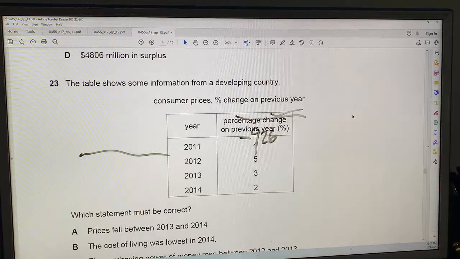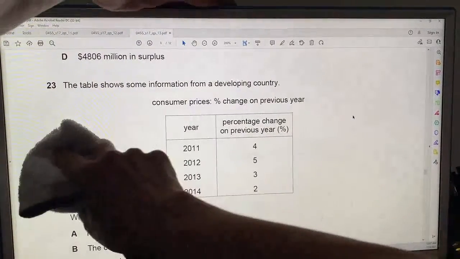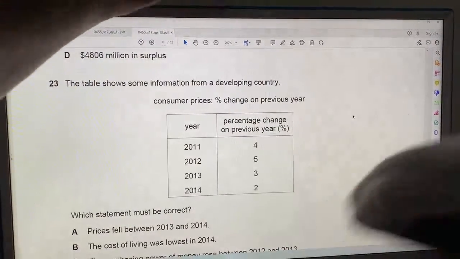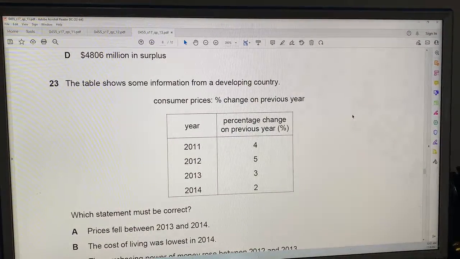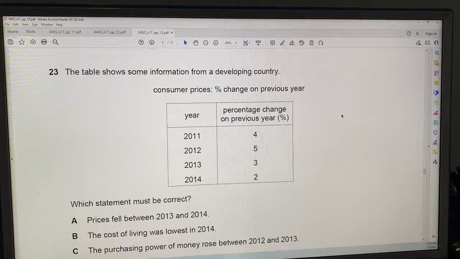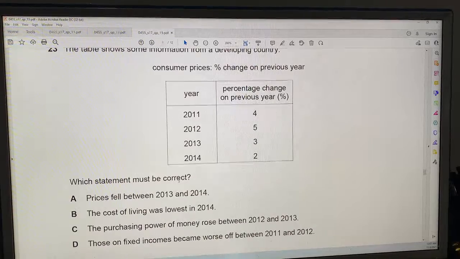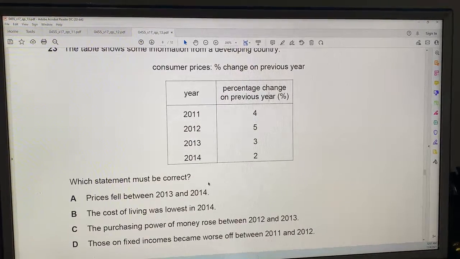23, well, let's see. 23, so this is a table about a developing country. Let's see, consumer prices, percent change. Oh, maybe it's CPI. So we can see the different percent changes in prices on the previous year. So this is year by year percent change, and which statement must be correct. So probably need to read each one.